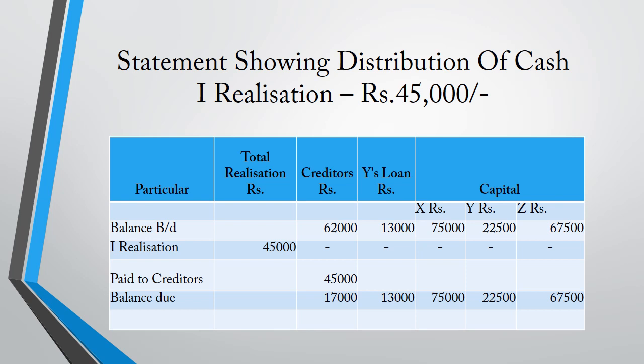Then we find the balance due. The balance due for creditors is 17,000, Y's loan 13,000, and the capital of the partners X, Y, Z is 75,000 for X, 22,500 for Y, and 67,500 for Z. For this cluster, the first realization is over. Then we go for the second realization.